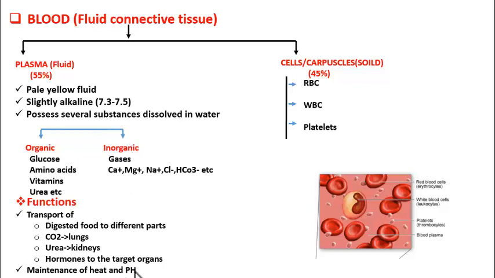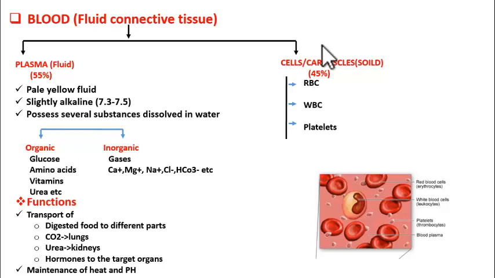Now the other thing is pH. Plasma also maintains the pH of the blood. How? Because plasma has a buffer solution in it. Bicarbonate ions as well as carbonic acid. They act as buffer and so the pH is maintained at 7.3 to 7.5. And this is ideal for biological activities. Got it, students? So this is about plasma.